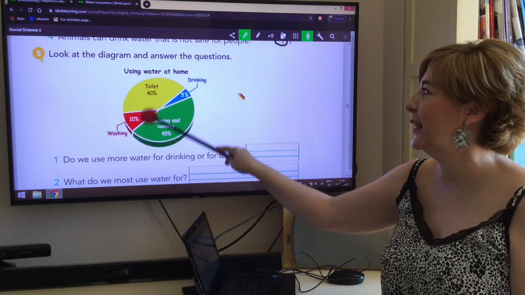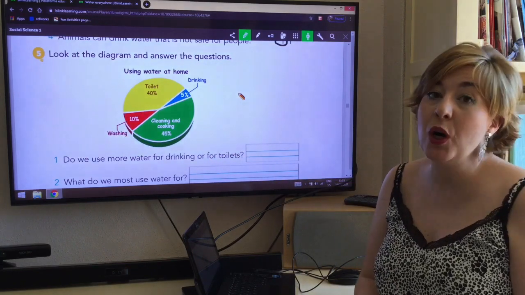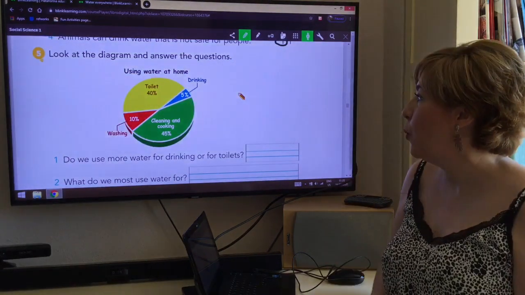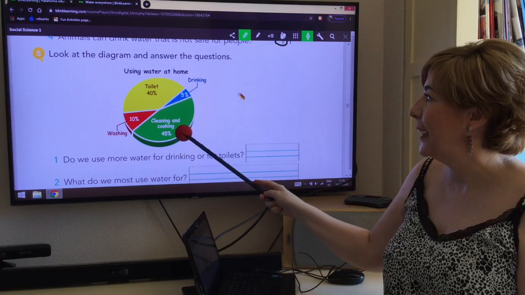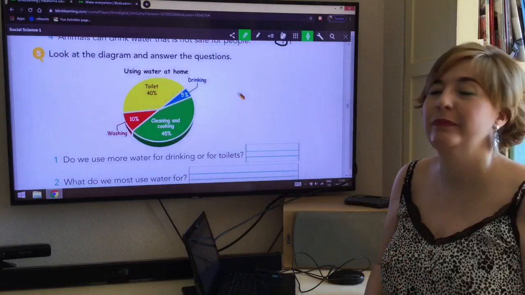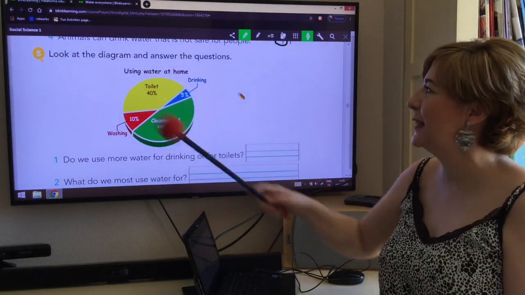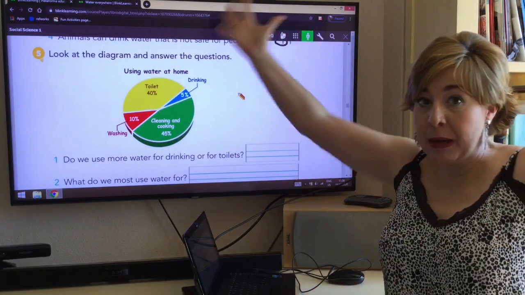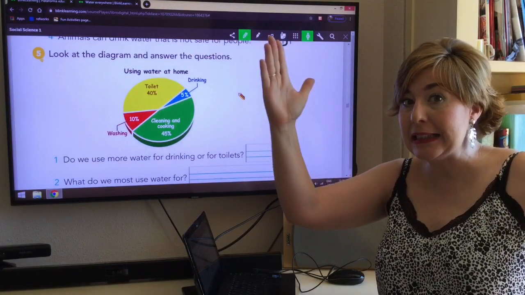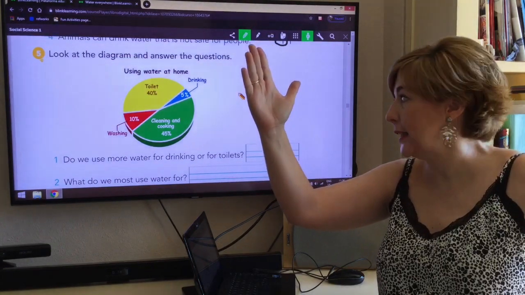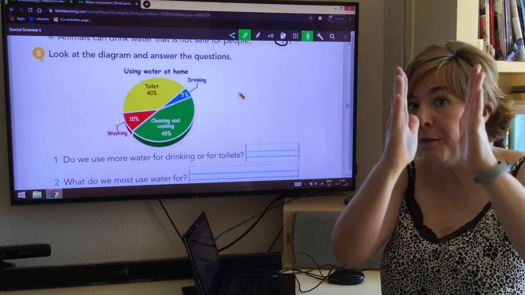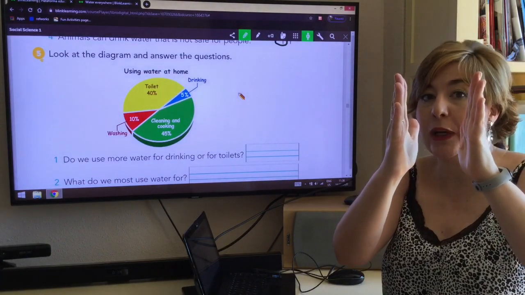And what do we use a little less water than for cleaning and cooking? The toilet. Well done. We use the most for cleaning and cooking, a little bit less for the toilet, much less for washing, and very little for drinking.